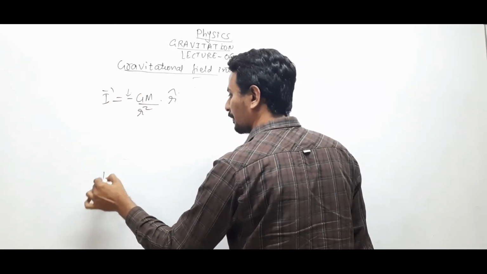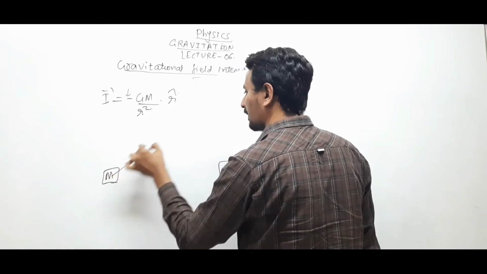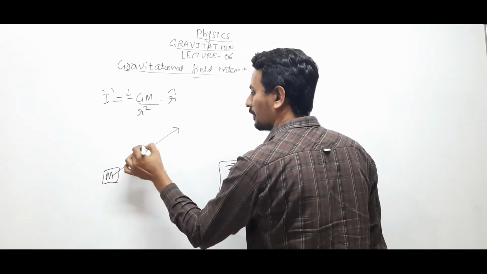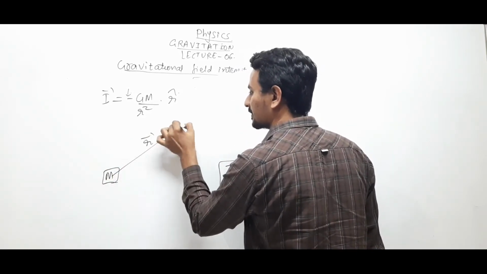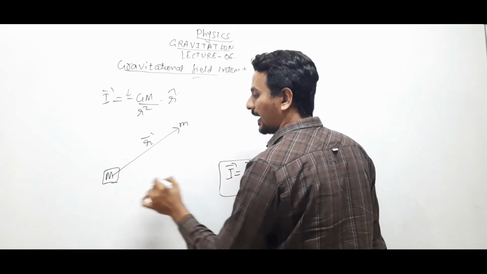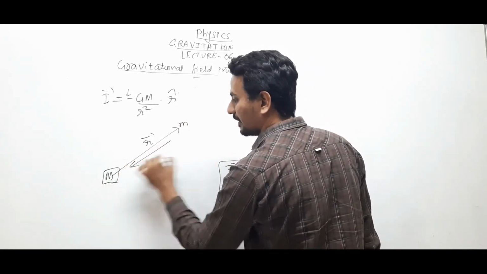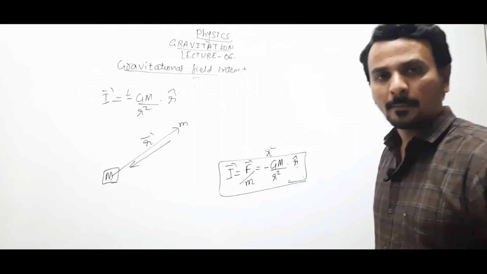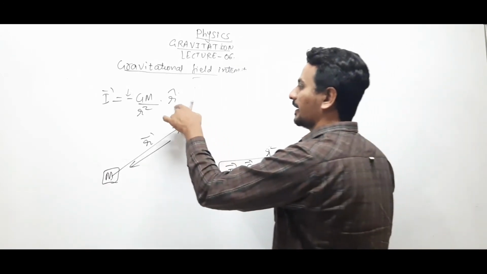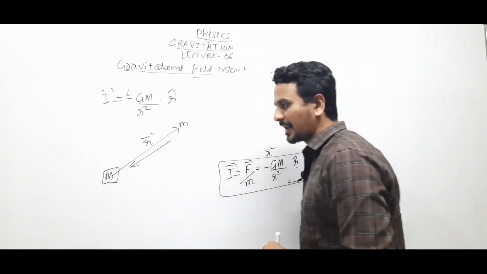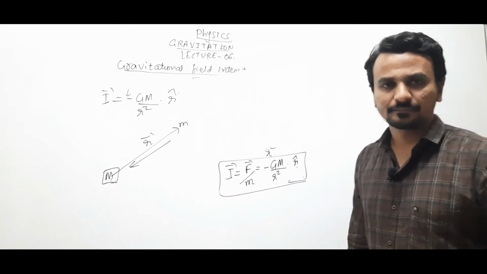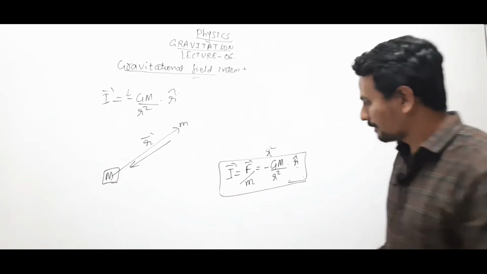Because this was mass capital M, this was the position, so the r vector is in this direction. There was a unit mass over here, and the gravitational field of this source mass is in this direction. Clear? So this r caret is to show the direction of the position vector. Clear? Okay.